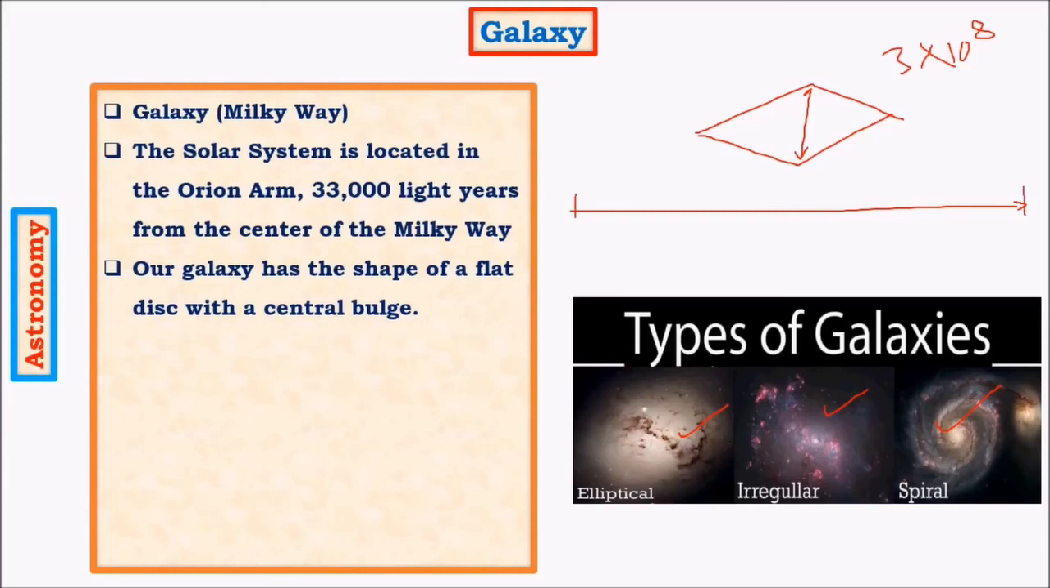So you can imagine how big the universe is if the galaxy itself is so many light years across. The Sun is at a distance of 1/3 from the center. Usually the diameter is about 1 lakh light years, whereas the Sun is at a distance of 33,000 light years. That is 1/3 the distance from the center.